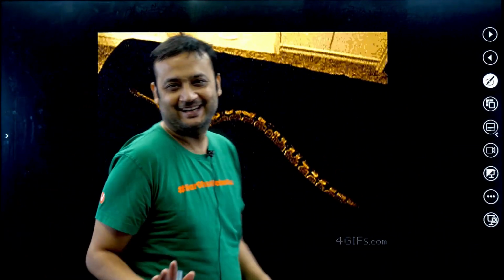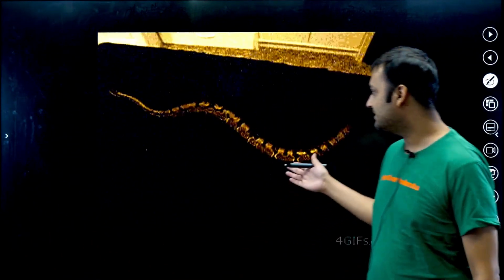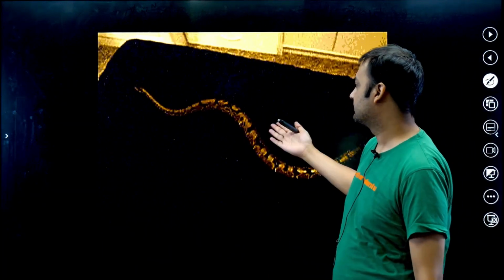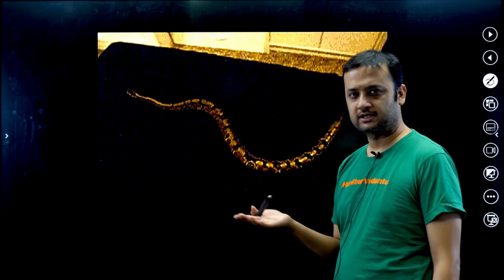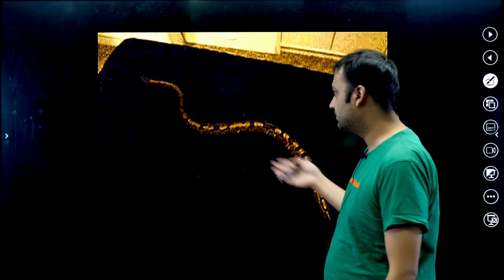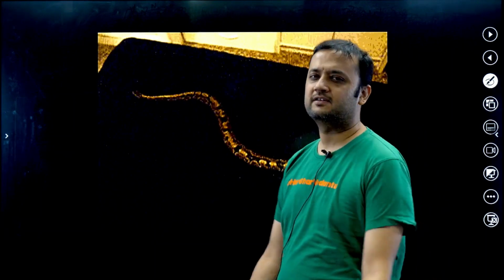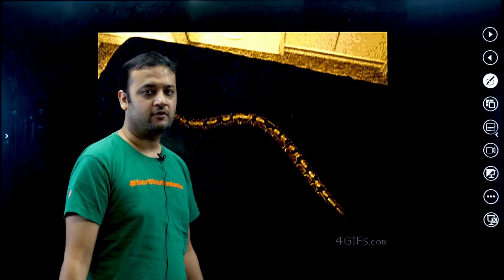Then you can see this is a snake. You might be feeling slightly scared. Why is this snake not able to move in the forward direction? Can you think? This snake is just shaking like a sine wave. It is not able to move in the forward direction because the surface on which it is trying to move is very, very smooth. For moving in the forward direction, there should be friction.